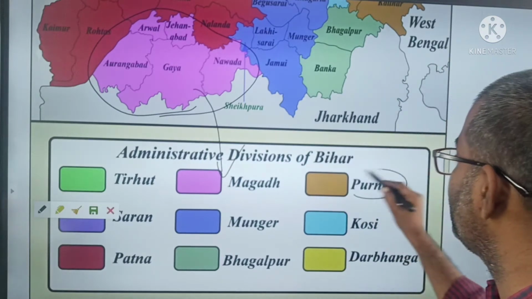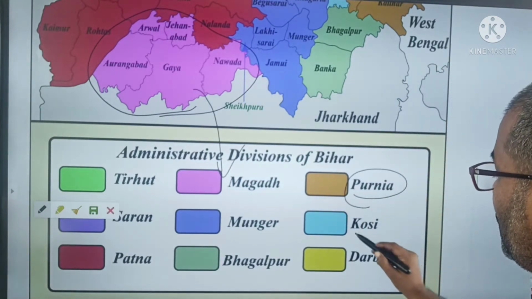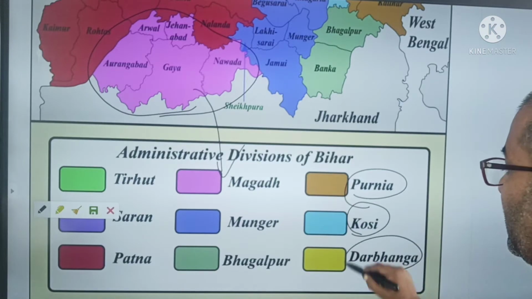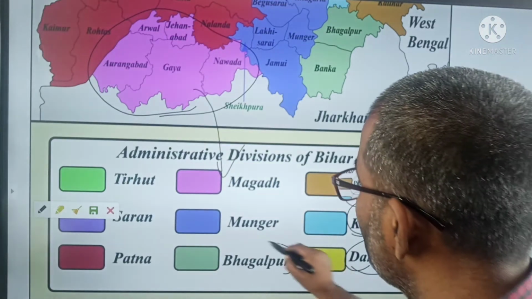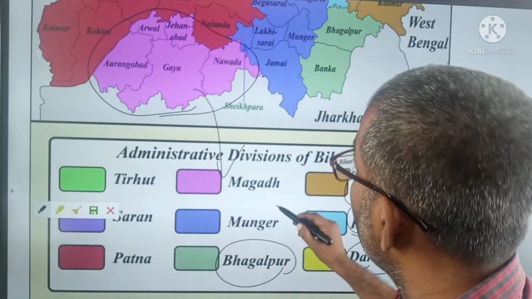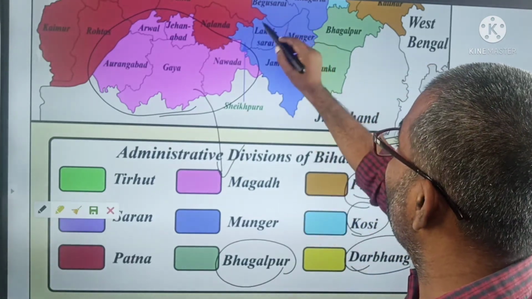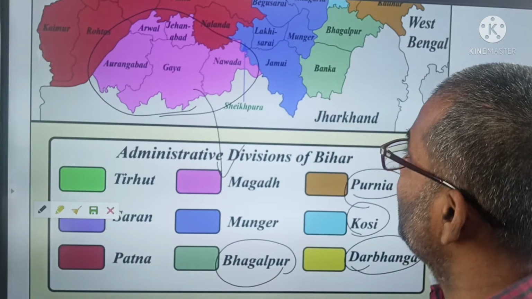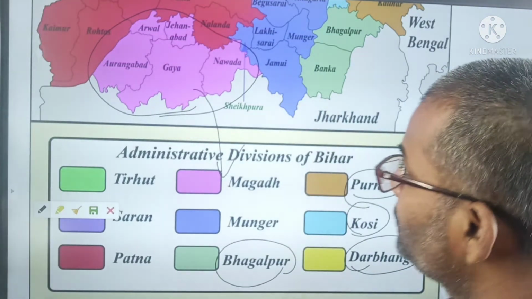And then Purnia division, Kosi division, Darbhanga. In Bhagalpur, two districts come, Bhagalpur and Banka, and in Munger: Begusarai, Khagaria, Lakhisarai, Munger and Jamui.